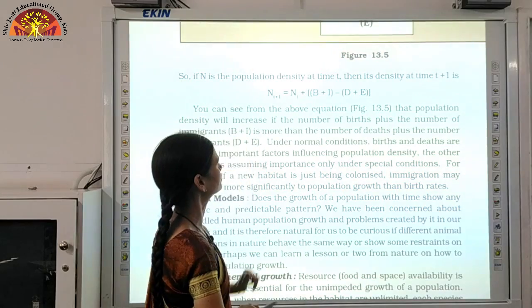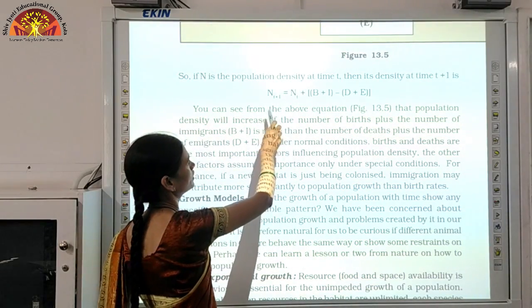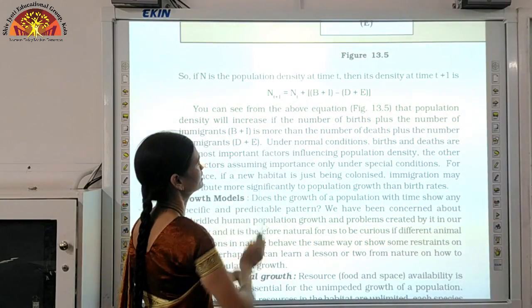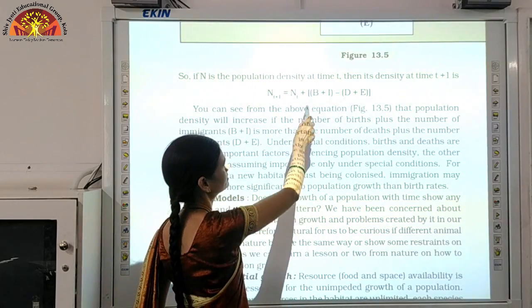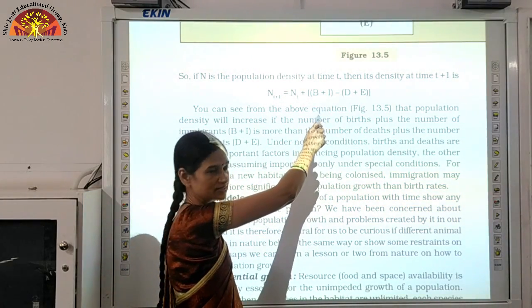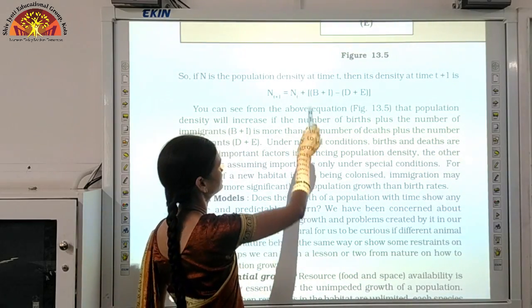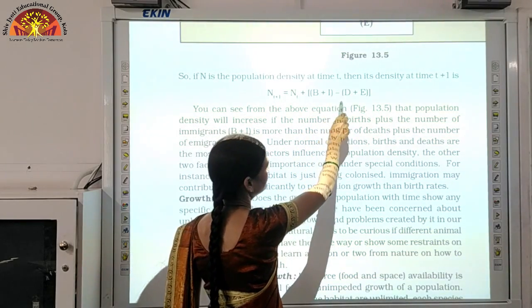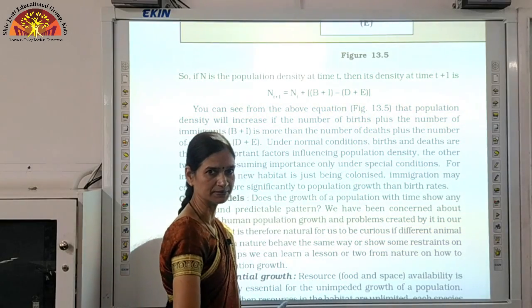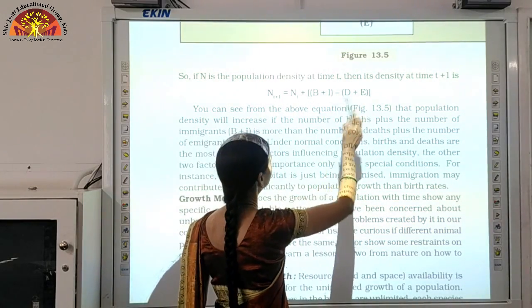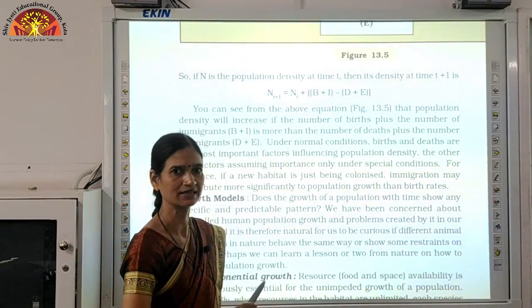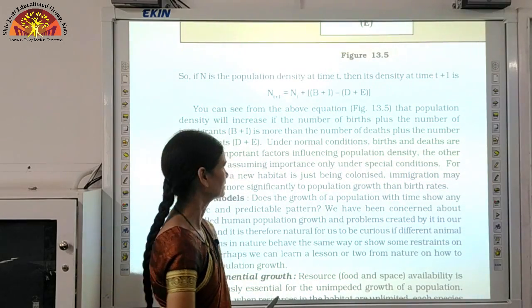So you mark this equation and learn it. How can we calculate? Nt plus 1 is equal to Nt plus birth, meaning natality, plus immigration. This will increase the number of population. Minus death plus emigration. So by this equation we can calculate the population size at time t plus 1.